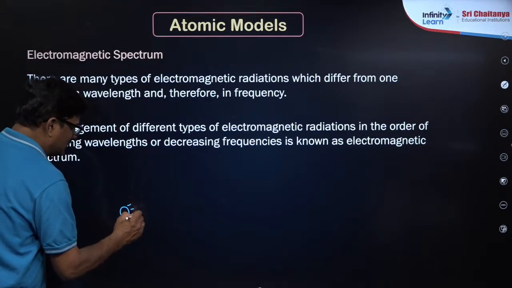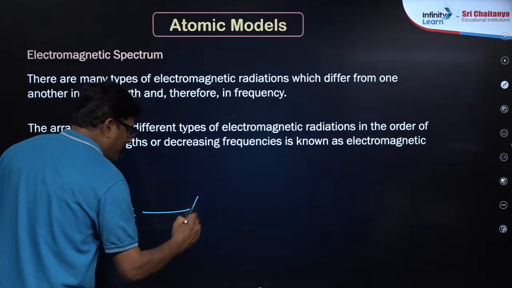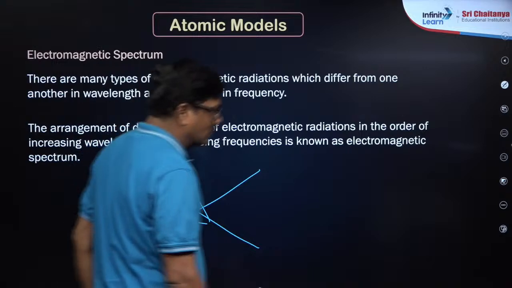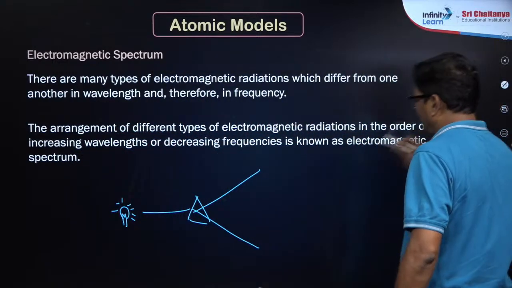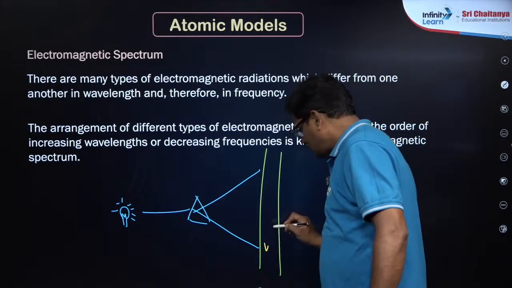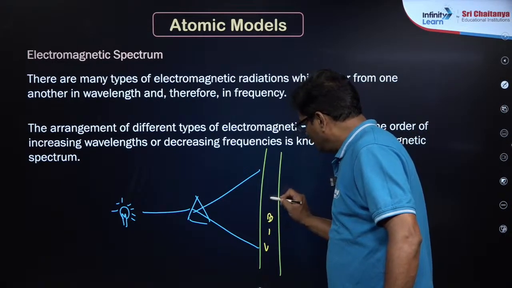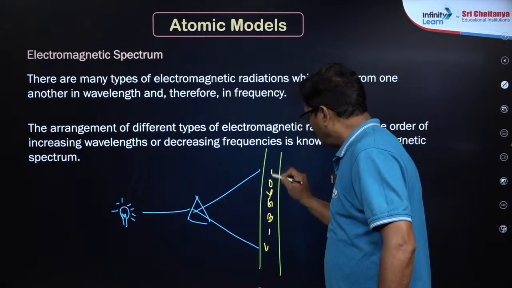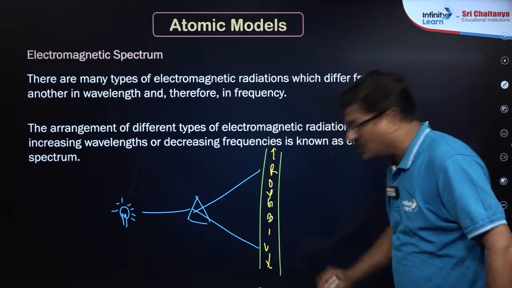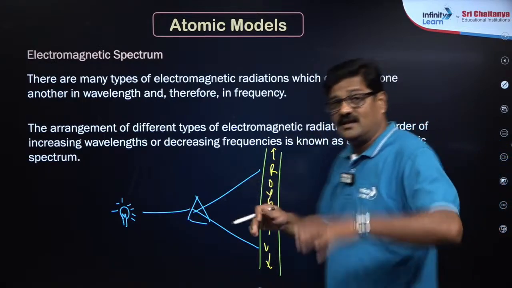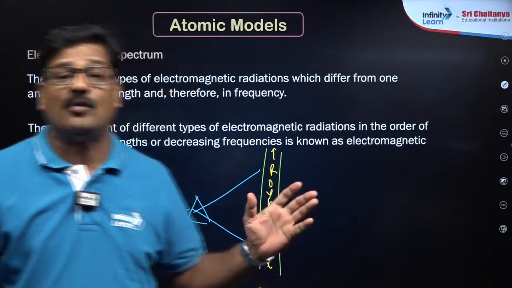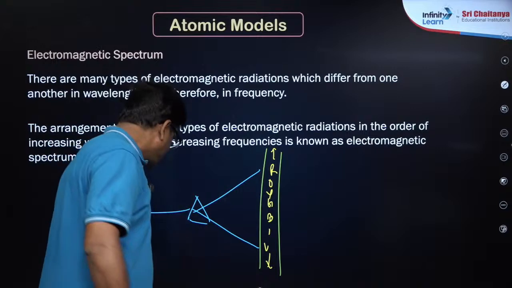When this white light is passed through a prism, the light is resolved into various kinds of lights: violet, indigo, blue, green, yellow, orange, red, and beyond this infrared, and beyond the other end ultraviolet. This entire arrangement of the wavelengths of light is called the electromagnetic spectrum.